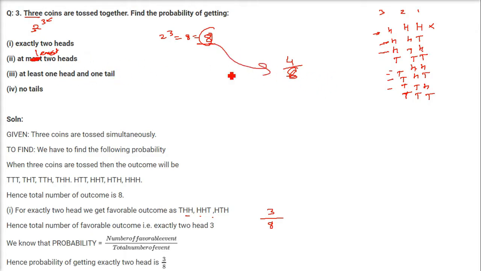Now at least one head and one tail. So this will count because this has one head and one tail. This also has one head, one tail. This doesn't have. Oh, this is HH, TT, and this is HHHH. TT. Okay. So at least one head and one tail. One head and one tail. And this has no.